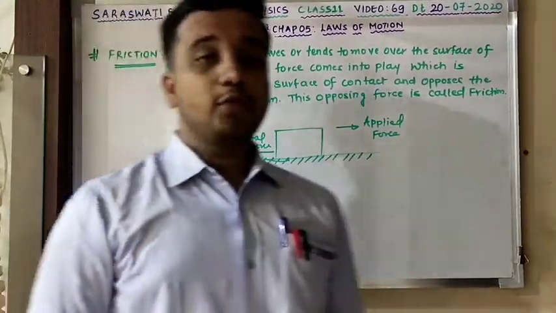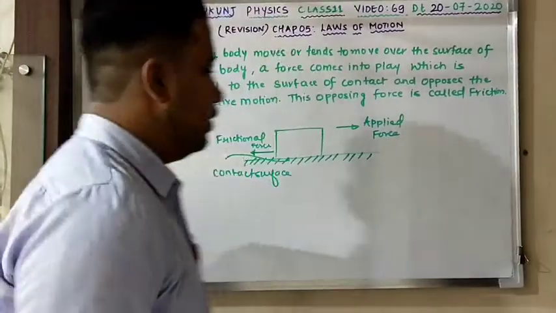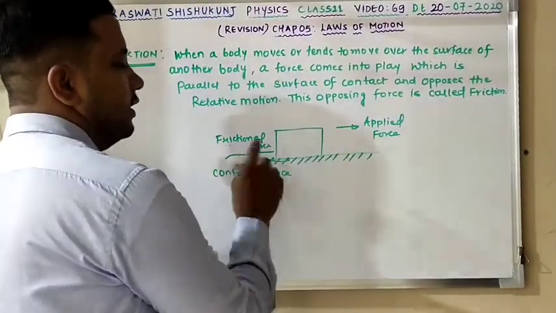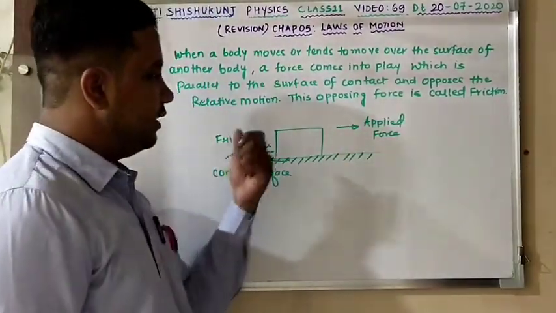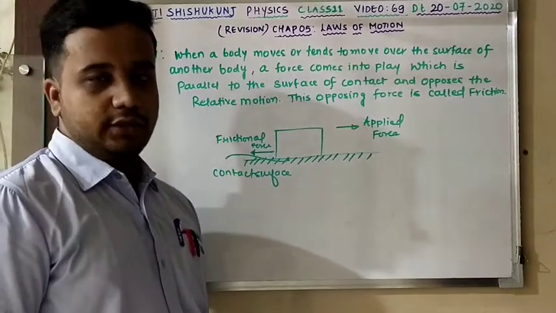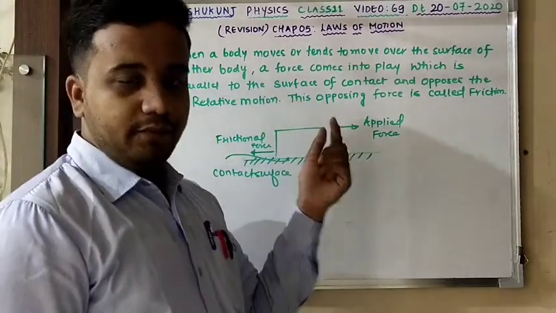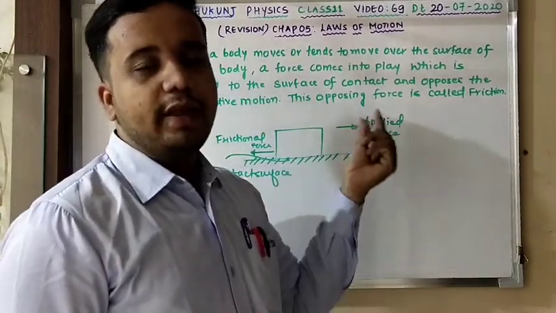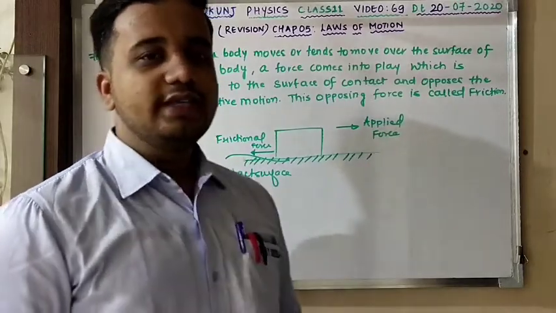Clear? Which opposes the relative motion is known as frictional force, which is parallel to the surface and opposes the motion that is being executed by the applied force.